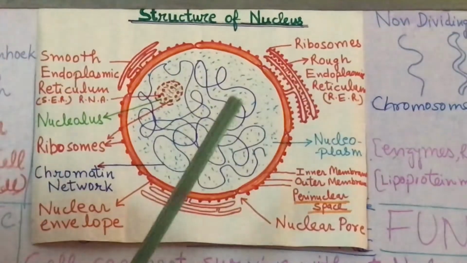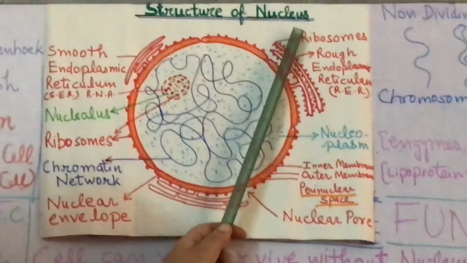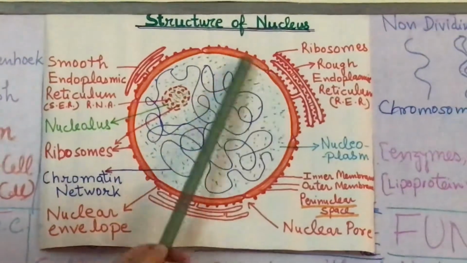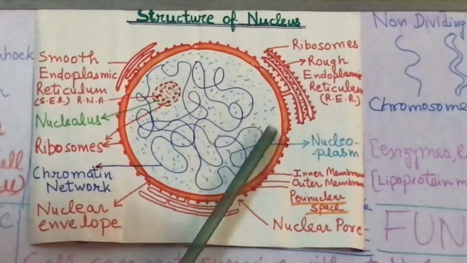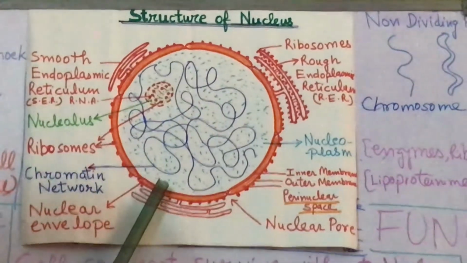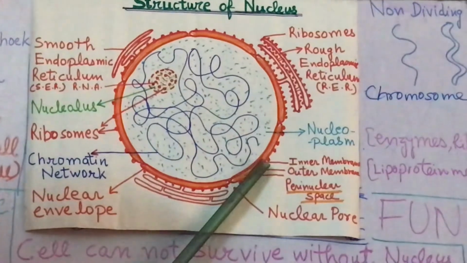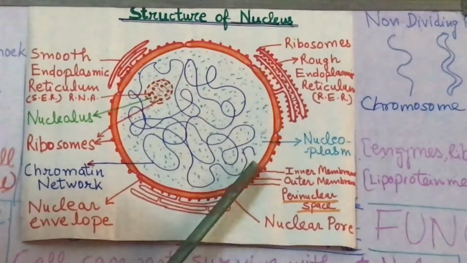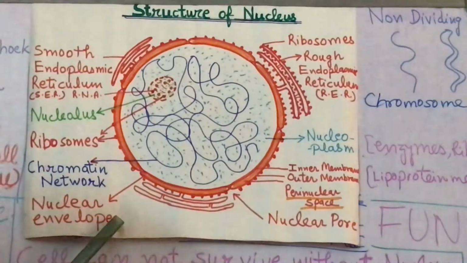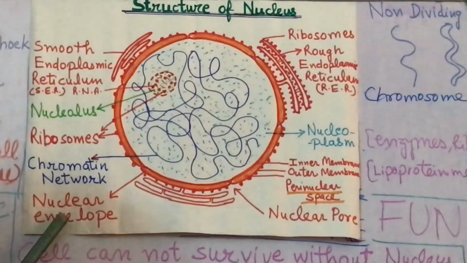Now come to the structure of nucleus. Nucleus is a rounded structure which is found in the center of the cell. It has two membranes, outer membrane and inner membrane, and these two membranes make the nuclear envelope.